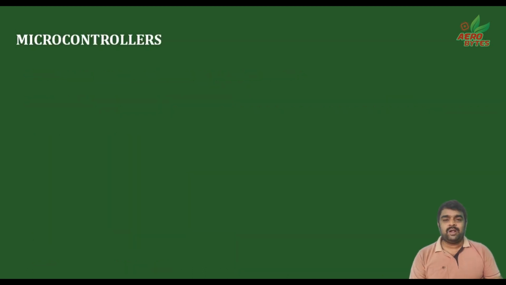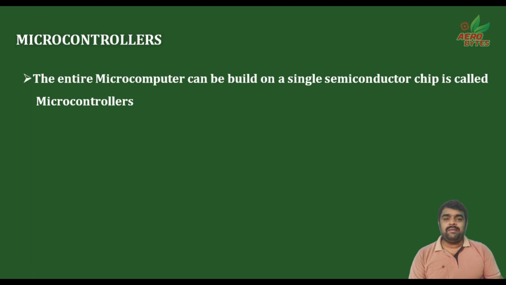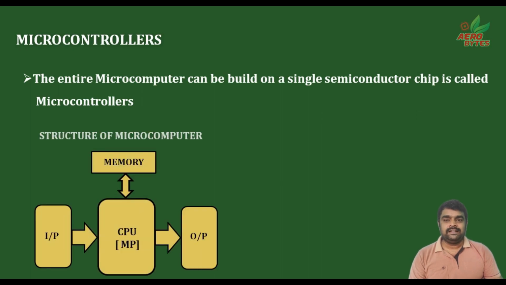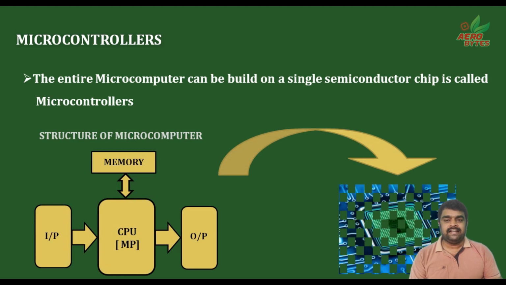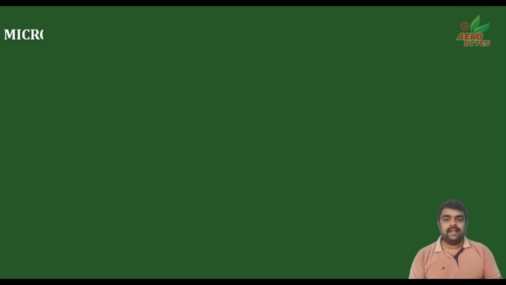Then, what is microcontroller? The entire microcomputer that can be built on a single semiconductor chip is called a microcontroller. See the structure of microcomputer. The whole microcomputer can be fabricated in a single chip, called a single chip microcomputer or microcontroller. After this definition, let me conclude what is microprocessor.